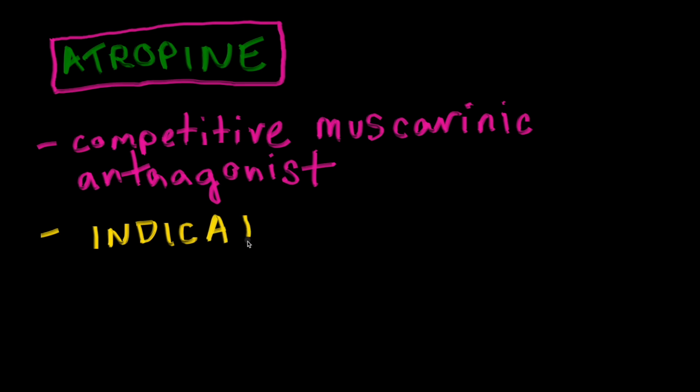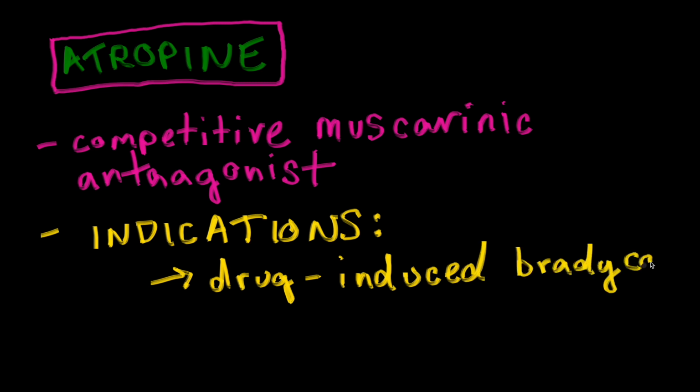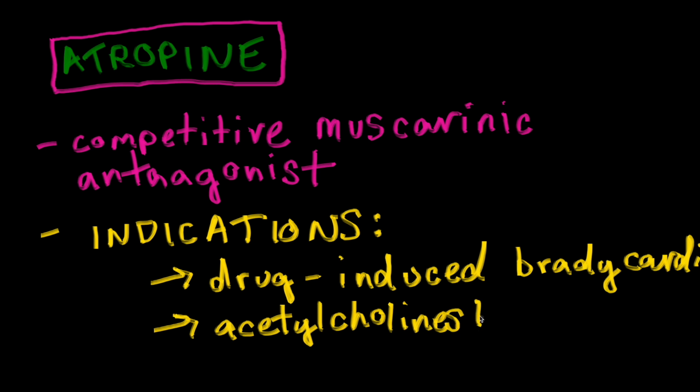We use atropine most often when a patient is experiencing drug-induced bradycardia. It's also effective when a patient is just experiencing vagally induced bradycardia. The other indication for atropine is acetylcholinesterase inhibitor poisoning. It's a classic boards question.